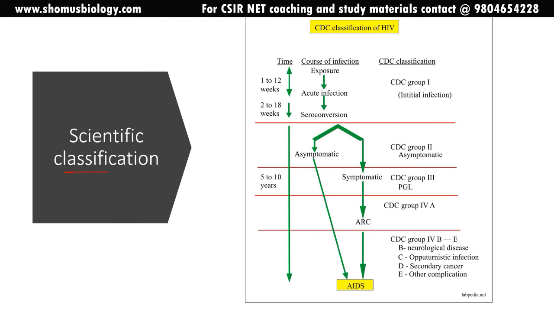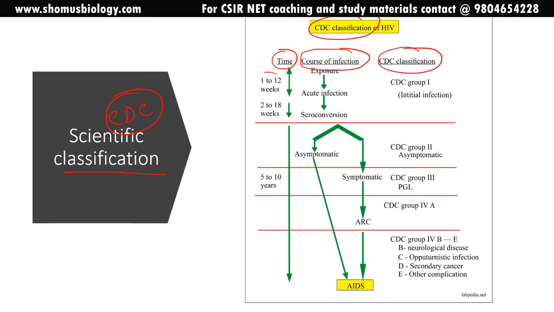Now let's look at the classification. We are not going to see the scientific classification. We are going to see the CDC classification of HIV, Center for Disease Control. They classify HIV based on its progression and degree of complexity and severity. So we have a timeline on the left hand side, the course of infection, at what phase the infection is going on, in the middle, and the CDC classification group on the right hand side.